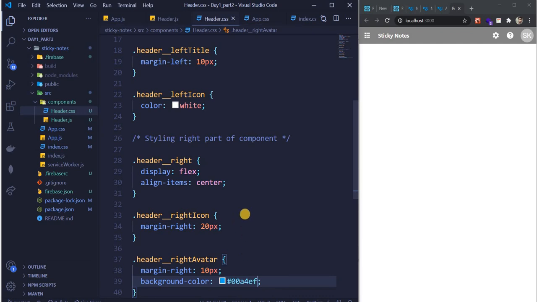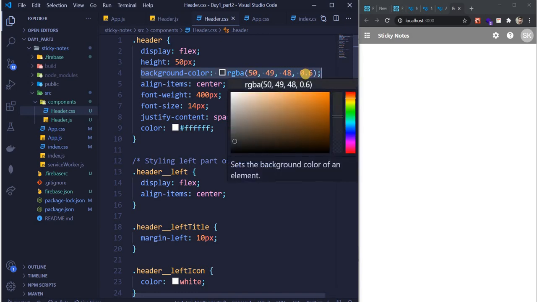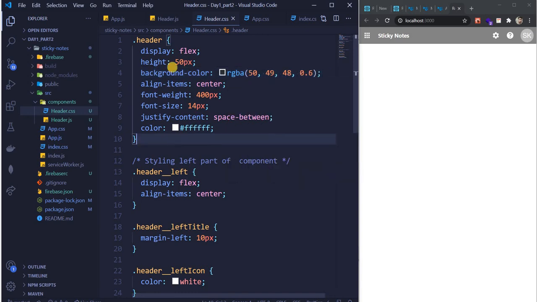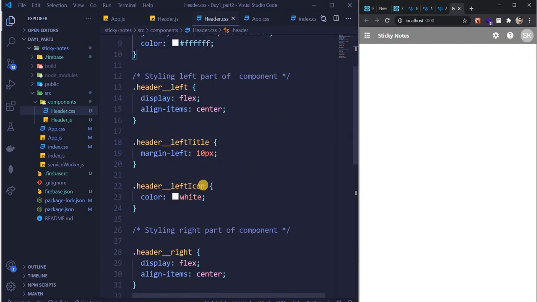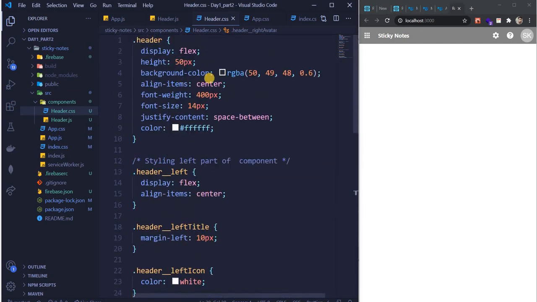Yes, we are overlapping classes because when we gave header dot header, we provided a background color of RGBA 50, 49, 48, 0.6. So this is gonna get invoked in everything, even if you provide it like this, because this is where the higher order component has a background color of this.